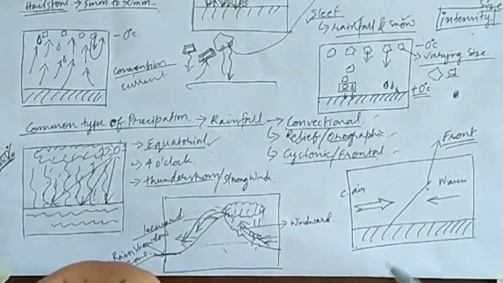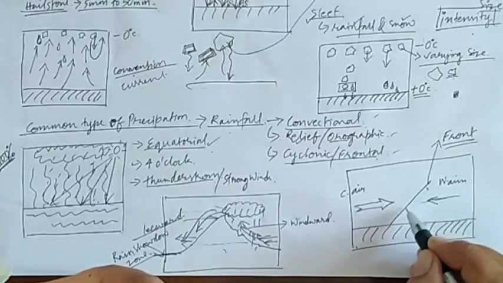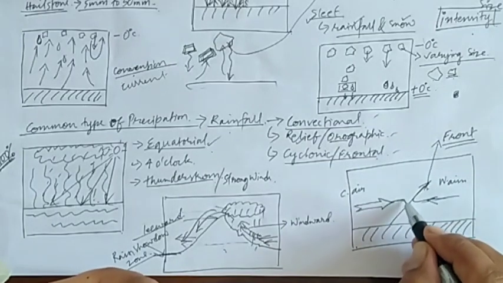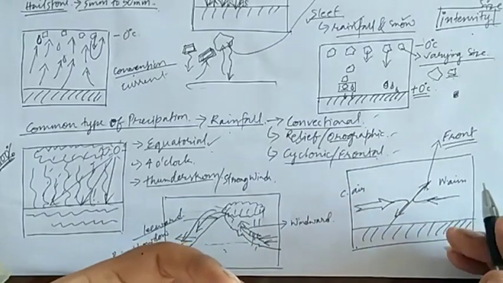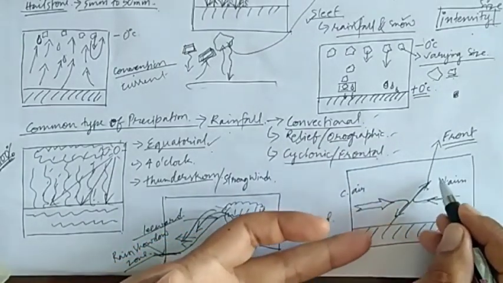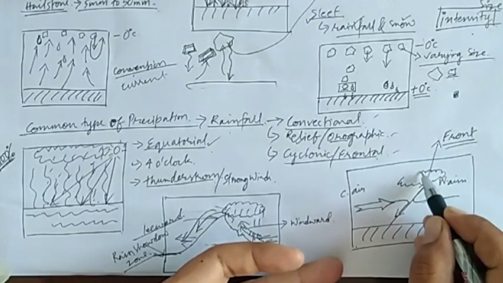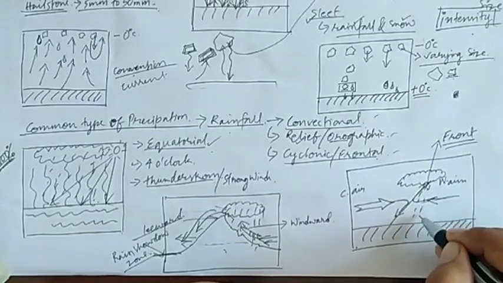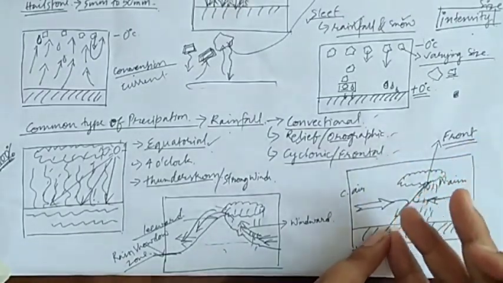So as a result, along the slope of the front, the warm wind will start rising and the cold air will start descending downwards. When the warm air mass rises above, the condensation process takes place, and ultimately rainfall will also occur. Now this type of rainfall has occurred due to the formation of the front.